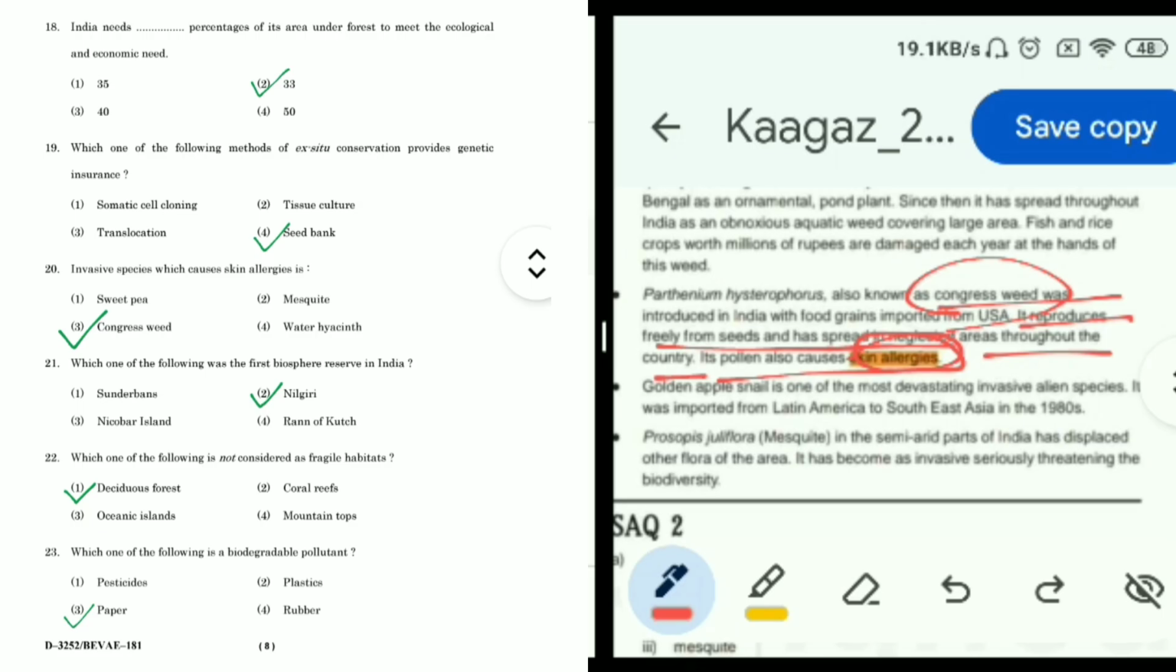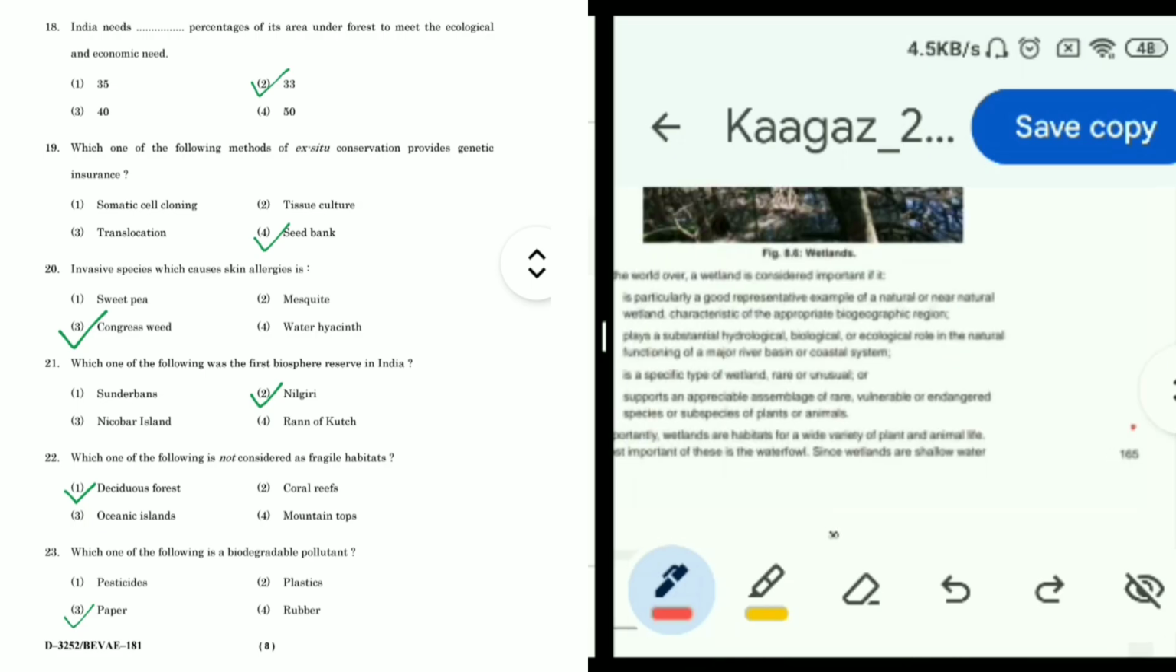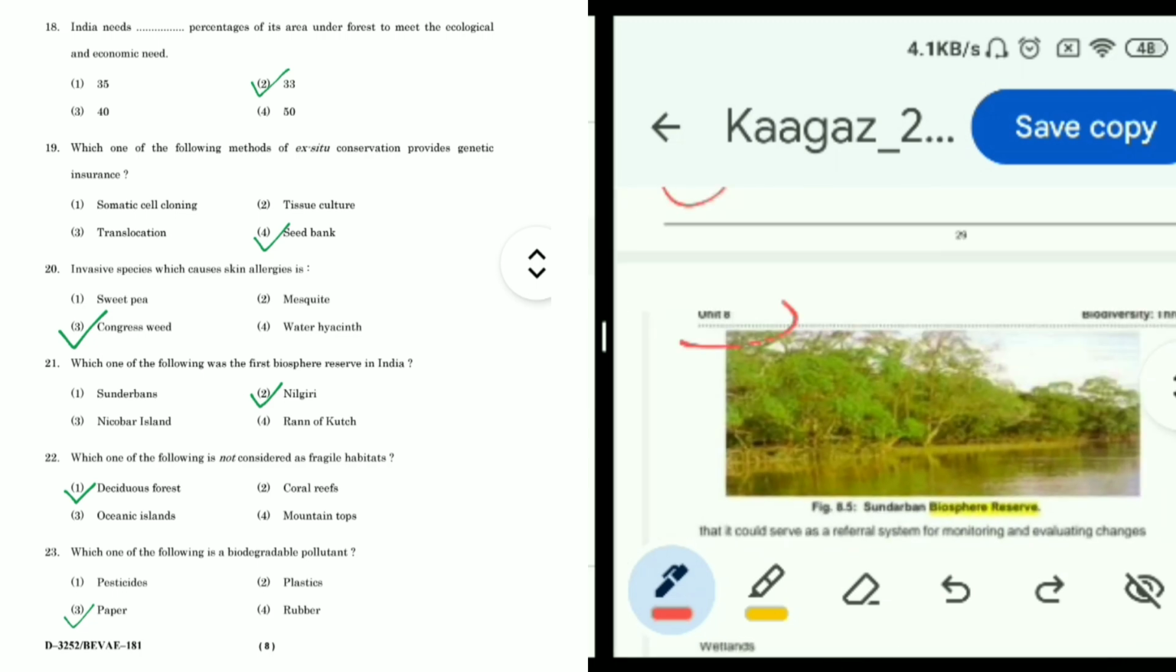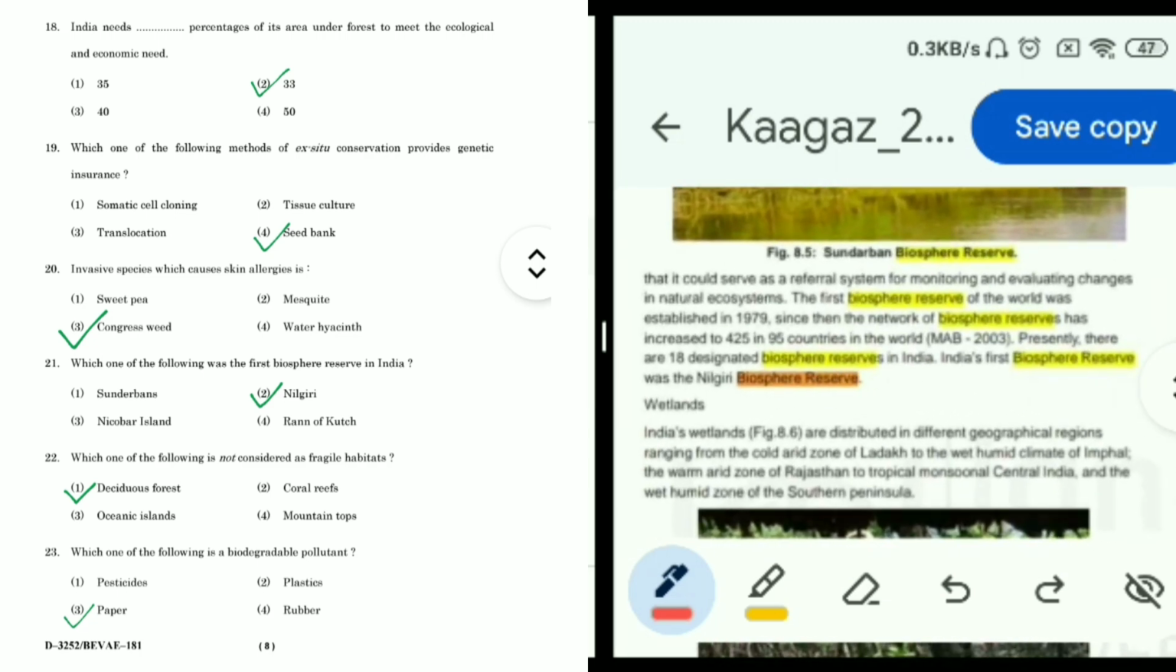Now question 21, which one of the following was the first biosphere reserve in India? Options are Sundarbans, Nilgiri, Nicobar Island, Rann of Kutch. So this answer we can find on the page number 165 of Unit 8. We can see this paragraph. India's first biosphere reserve was the Nilgiri Biosphere Reserve. So the clear-cut answer is 2, Nilgiri.